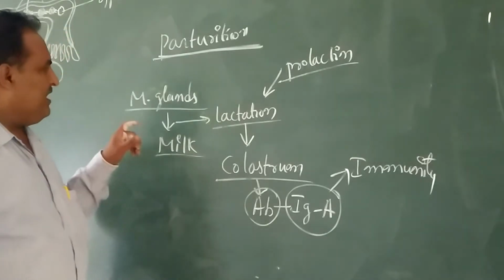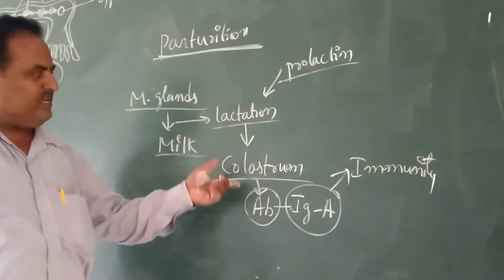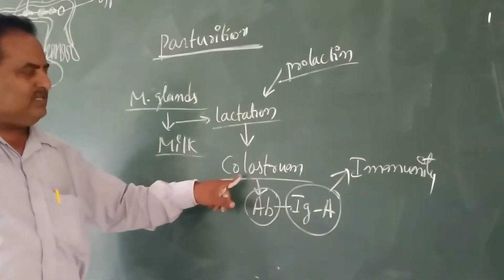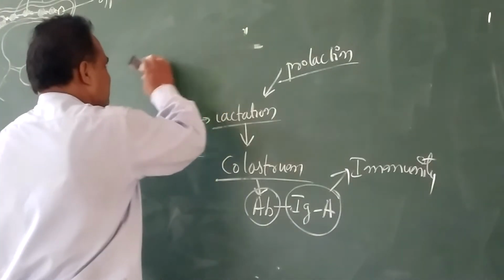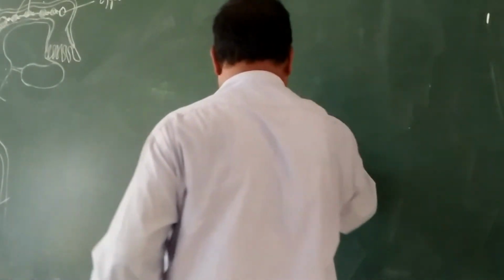That is about the lactation process. During the initial days of lactation, the milk produced from the mammary gland is called colostrum. These are the concepts which occur in human reproduction. Now, the human reproduction topic is completed.